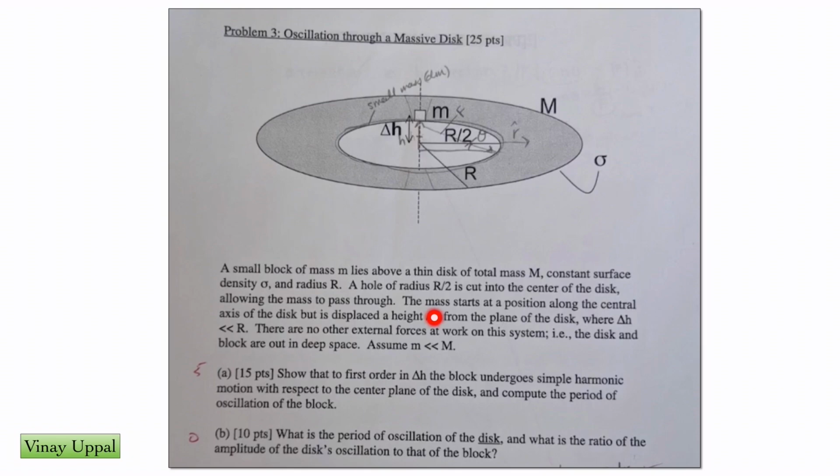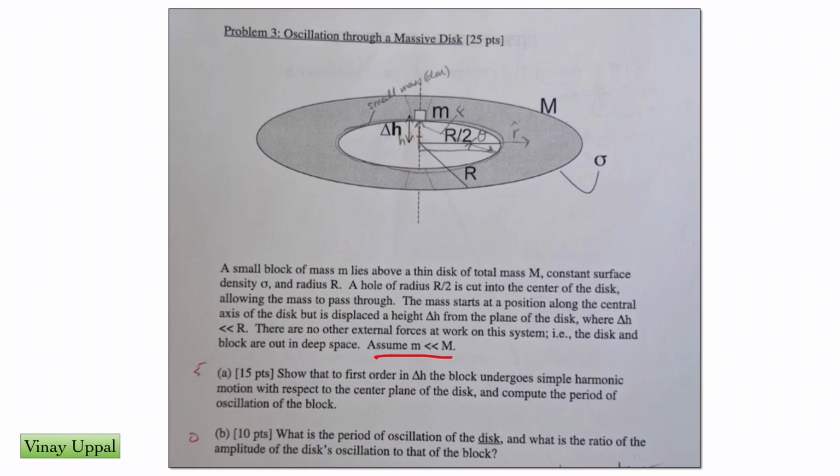Okay, so the mass starts at a position along the central axis of the disk, but is displaced at a height delta h from the plane of the disk. So this is the displacement of the small block, where delta h is much lesser than capital R. There are no other external forces at work on the system. That is, the disk and block are out in deep space, so there's no external force. That means the momentum of the system will be conserved. The center of mass of the system is not going to get displaced. Also important, assume that small m is much lesser than capital M.